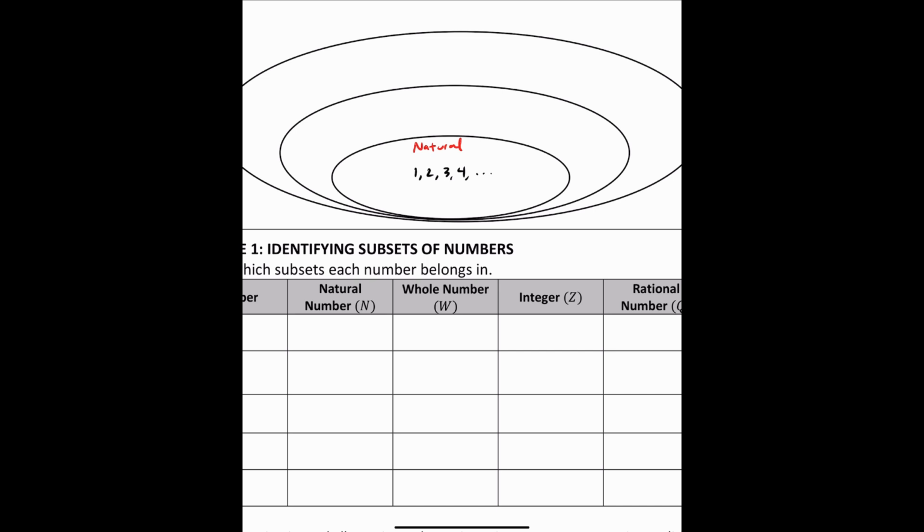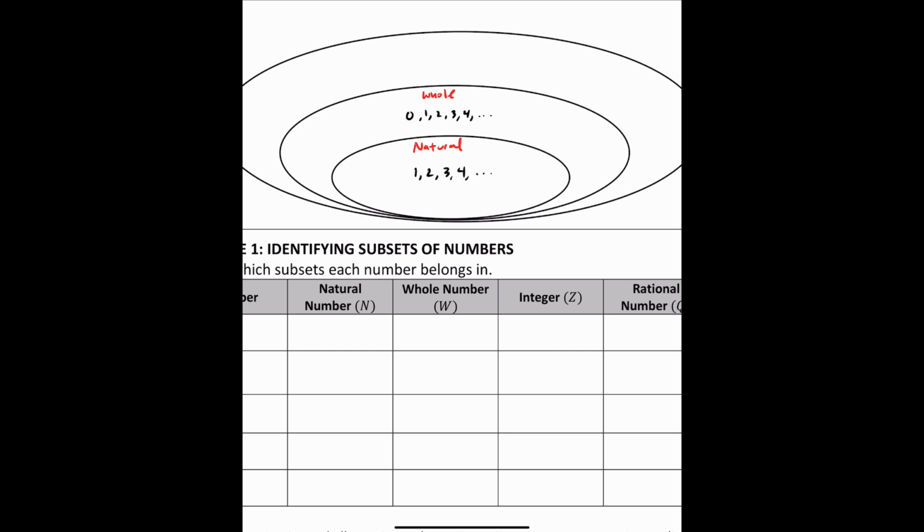So these are natural numbers, but if I were to go up and include the idea of nothing, right? These are what we call whole numbers. So whole numbers contain the natural numbers and the idea of zero. So again, with natural numbers, no decimals, no fractions, and that's also the case with whole numbers.